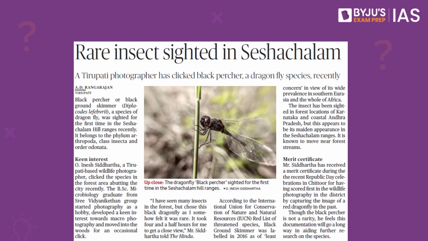This article here is making a mention of black percher, which is also called black ground skimmer, whose scientific name is Diplacodes lefebvrii, and this article is important, or UPSC may also ask, because this article makes a mention of the IUCN status, which is nothing but least concern. So remember, the black ground skimmer or the black percher is nothing but a dragonfly, and its IUCN status is least concern. Now let's look into the next practice question.